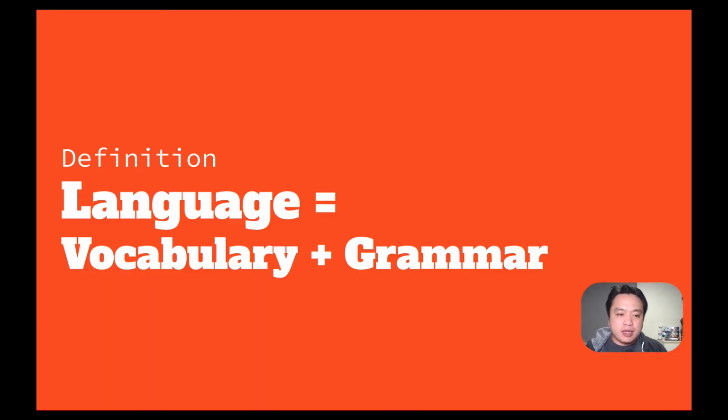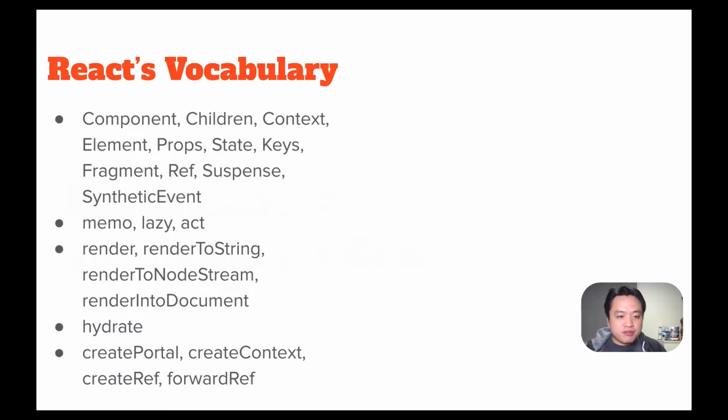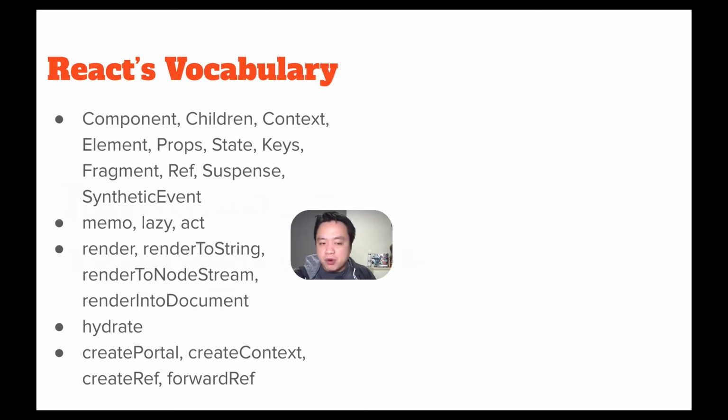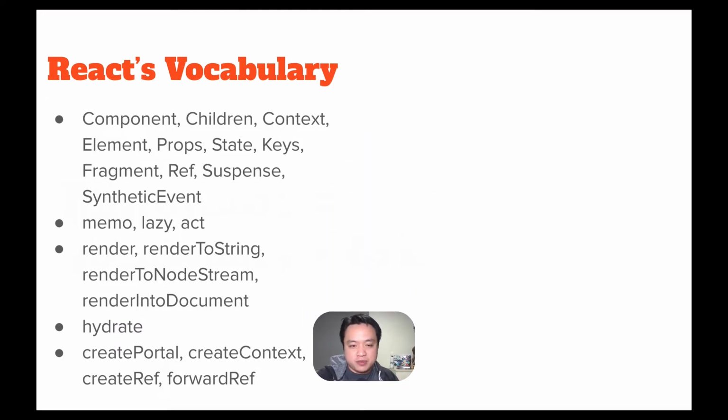Before we talk about a meta language, we should try to define the language. Linguists break down a language into a vocabulary and a grammar. In other words, the set of all words and the set of rules for how to use those words. Most people know the vocabulary of React. You first encounter components, children, contexts, props, memo, render, hydrate, portals, refs, so on and so forth.